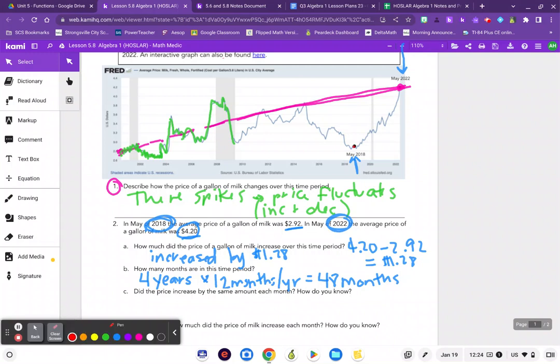If I increased by the same amount each month, I would have this perfect straight line, this constant straight line. The thing is, I had this increase and then slight decreases. I had this fluctuation where I was increasing and then I was decreasing until suddenly I was at $4.20. So no. The graph is not a straight line. Or we can say the graph is not linear between those 2 points.